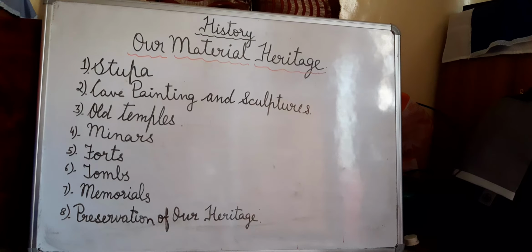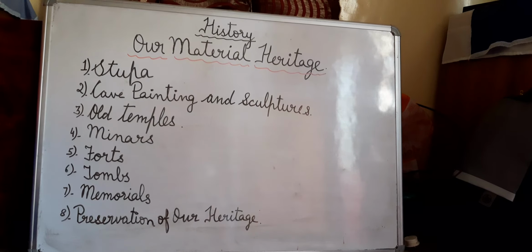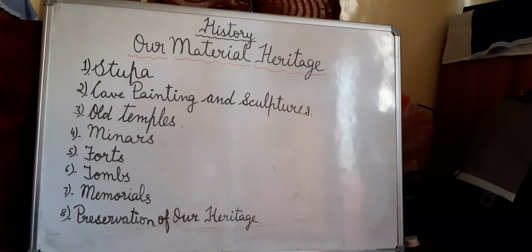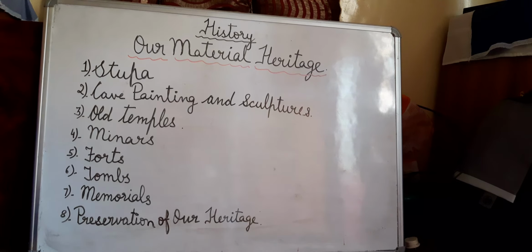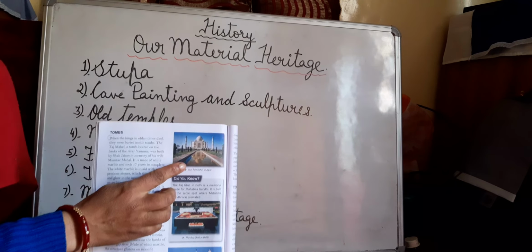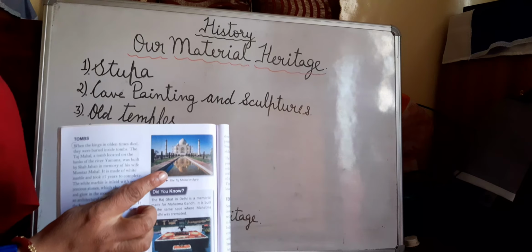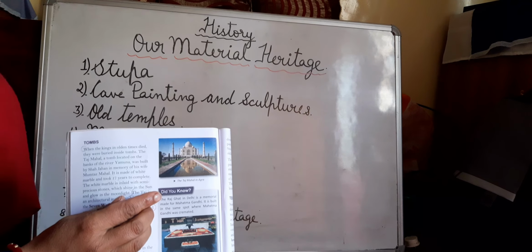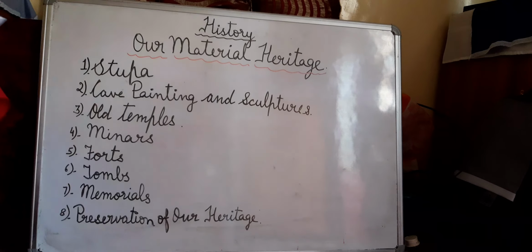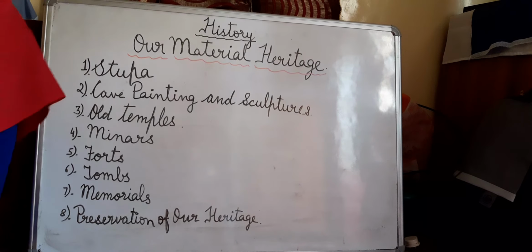Okay children, you need to remember this. It attracts tourists from all over India. And I think all of you have seen the Taj Mahal. If not in reality, you all must have seen a picture of the Taj Mahal, children. Here I am showing you the picture. This is the Taj Mahal. This is the tomb of Shah Jahan and his wife Mumtaz Mahal, which he built in memory of his queen.